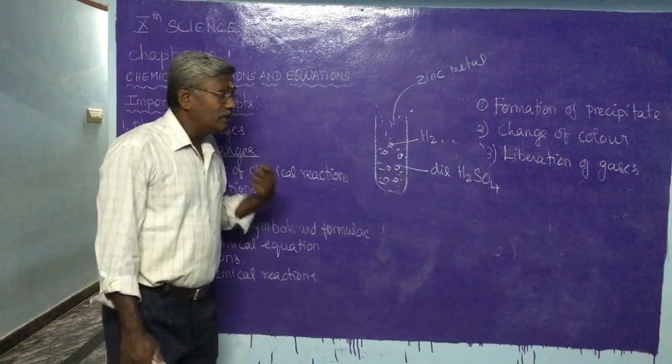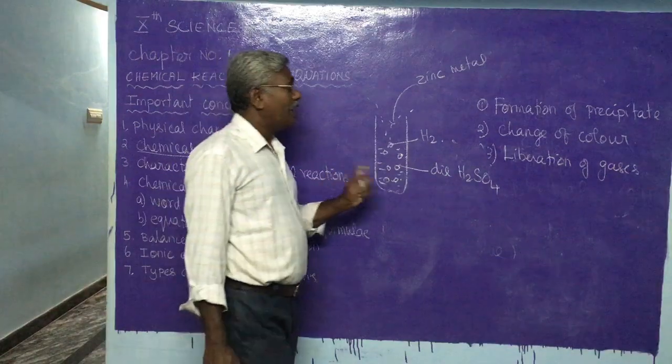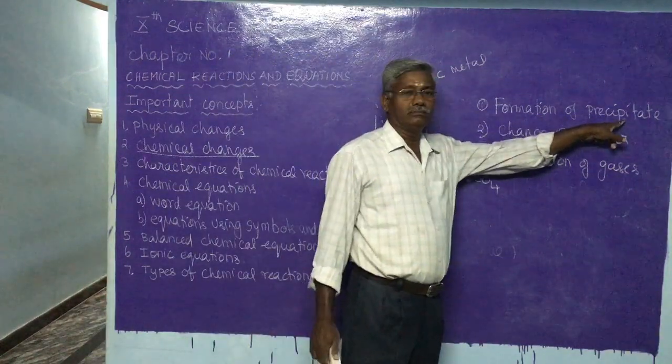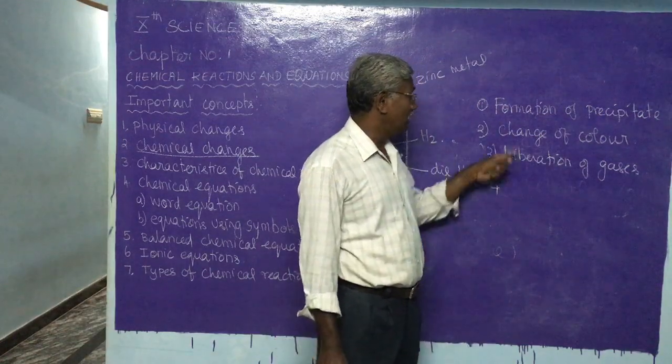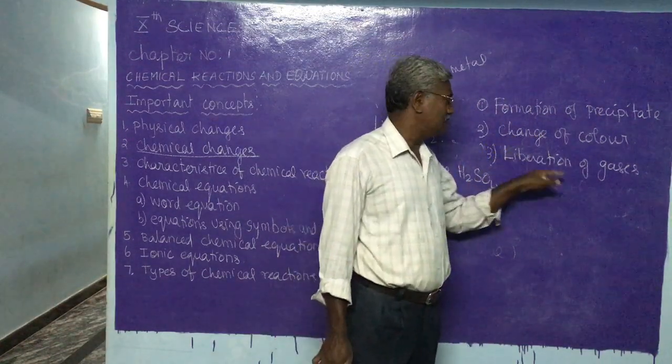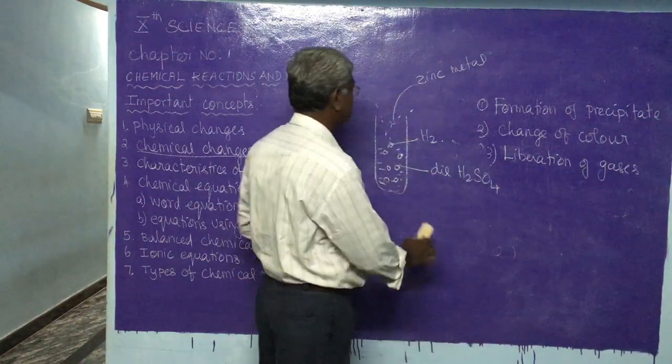How can we ensure that a change is a chemical change or a physical change? Where formation of precipitate is there, we can say that it is a chemical process. Similarly, where color change takes place, or where liberation of gases takes place.